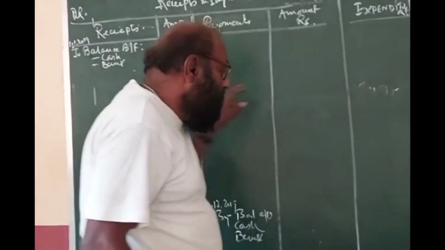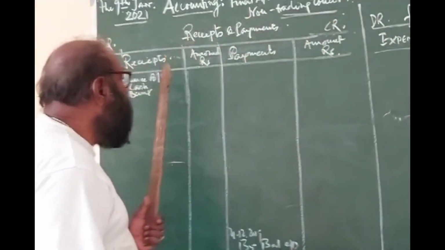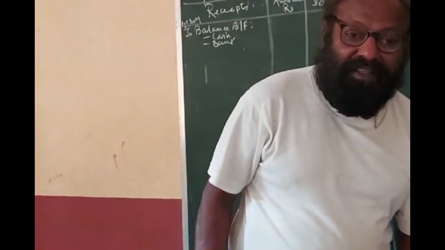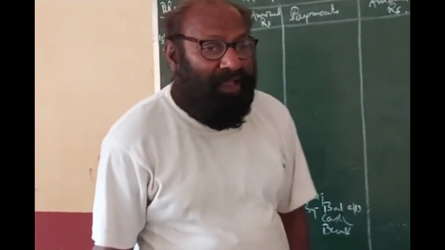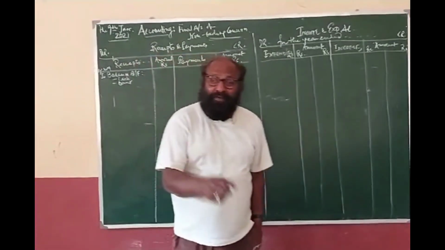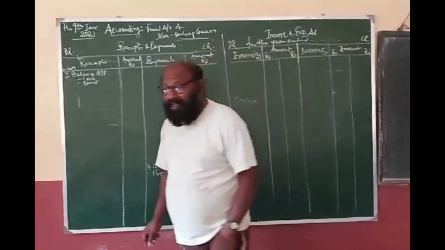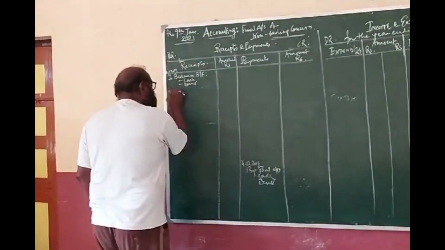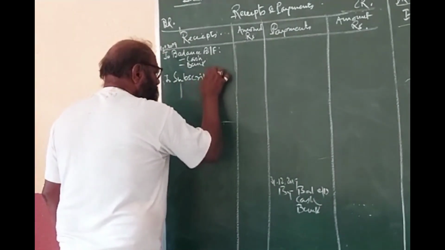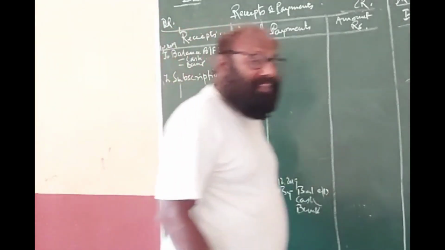But since it is like a cash book, here we record all the inflow and outflow of cash. What are the sources of inflow? Consider a club. The first and most important source of income is subscription, the monthly subscription, annual subscription, whatever it may be. Now there is another source.